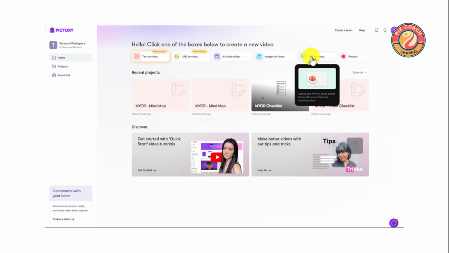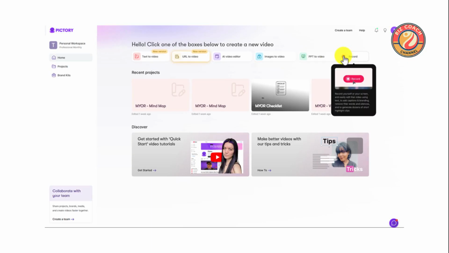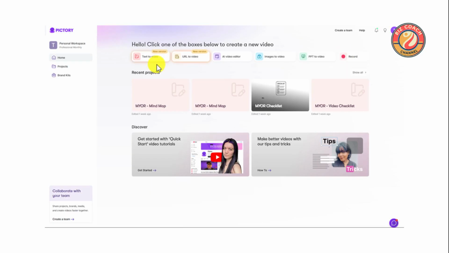Effortlessly import video files to enhance your project. Integrate various media types to create a rich and engaging experience. Capture your ideas with ease using the recording feature. Whether it's voiceovers or live footage, recording is simple and straightforward. Quickly access your recent projects and continue where you left off. The platform ensures your work is always at your fingertips.